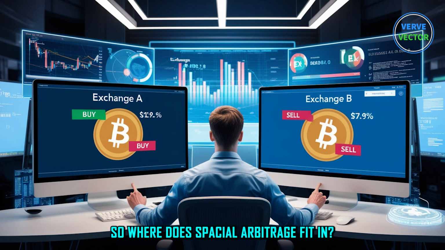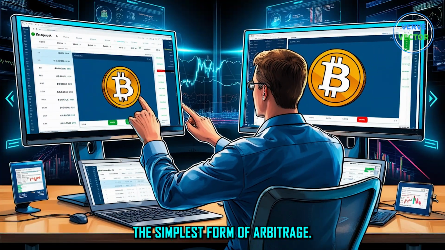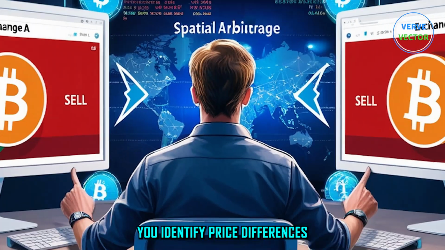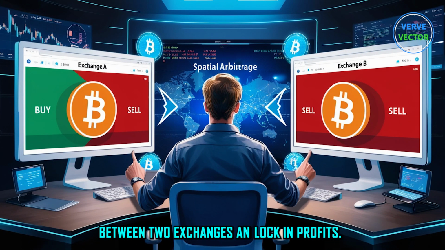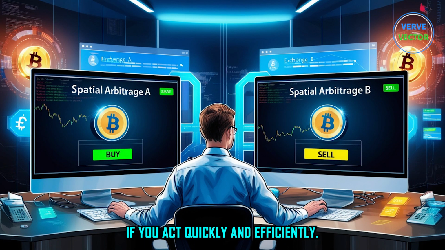So where does spatial arbitrage fit in? Welcome to stage 5, the simplest form of arbitrage. You identify price differences between 2 exchanges and execute trades almost simultaneously to lock in profits. This can be highly profitable if you act quickly and efficiently.